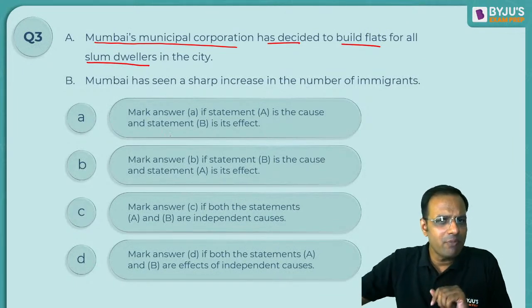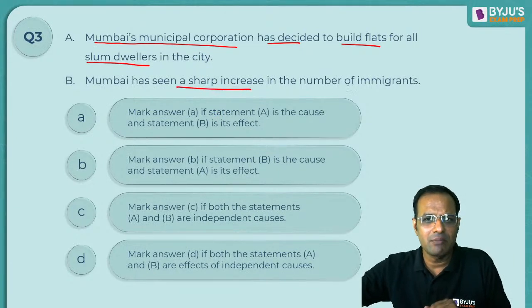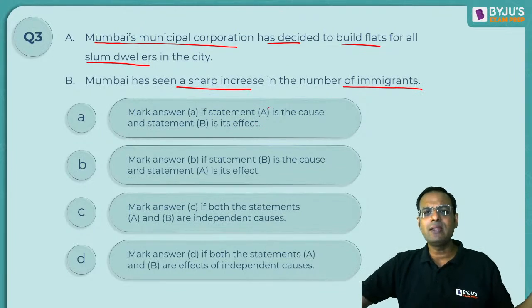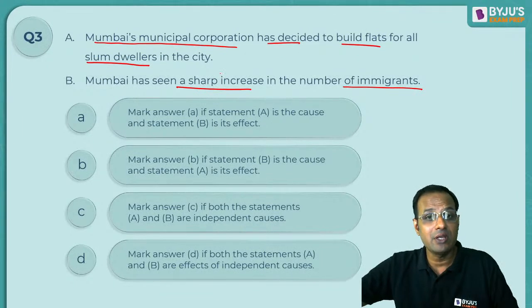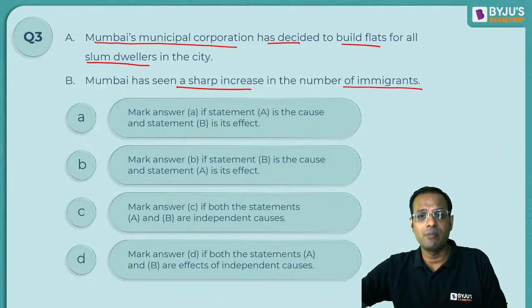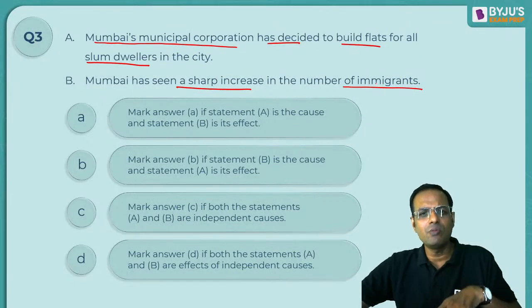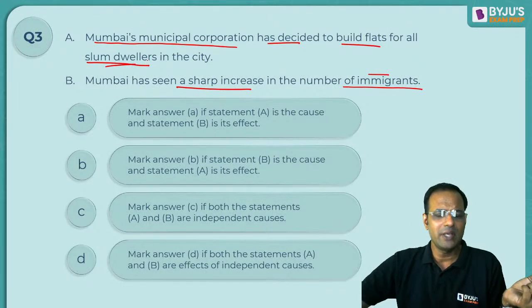And B says Mumbai has seen a sharp increase in the number of immigrants. The people from outside Mumbai have started pouring into the city, and there is a sharp increase in the number of immigrants. So can we assume that immigrants are slum dwellers? Is it wise to assume this?